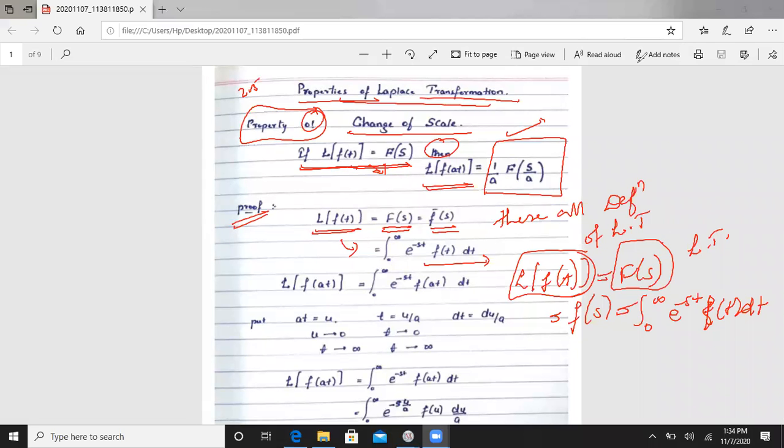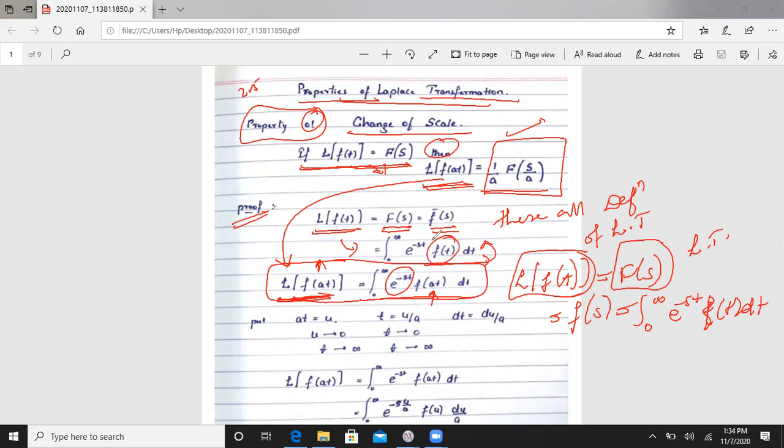Next, we have to prove that the Laplace transformation of f of at is equal to 1 divided by a into capital F of s by a. Let me take this function here. The Laplace transformation of f of at is equal to integration over 0 to infinity e to the power minus st, and this is our function f of at, into dt. This is according to the definition. There is nothing different between this and this.